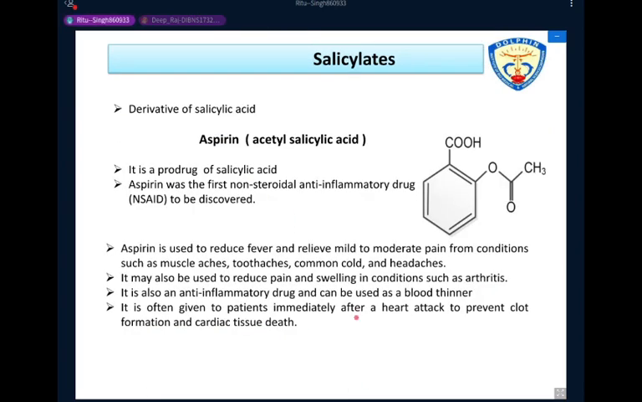The first classification category is salicylates. Salicylate is basically a derivative of salicylic acid. Tushar's question is, what is the role of COX-1 in our body? So Tushar, COX-1 is continuously expressed in our body and it plays an important role in maintaining the gastrointestinal mucosa lining, kidney function, and platelet aggregation. So this is the role of the COX-1 enzyme in our body. Tushar, I hope you understood.